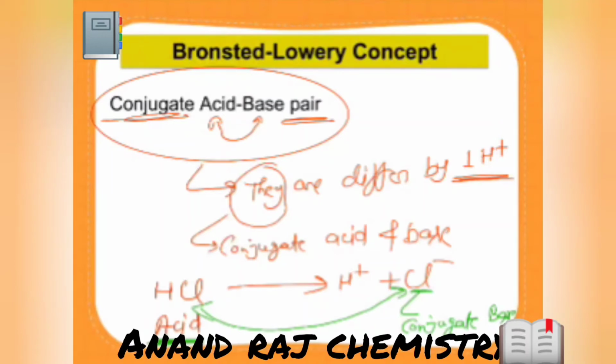Let me unmute all of you, and tell me if this conjugate acid base pair concept is clear. Quickly. Now it is coin time, guys. I'll give you one question.